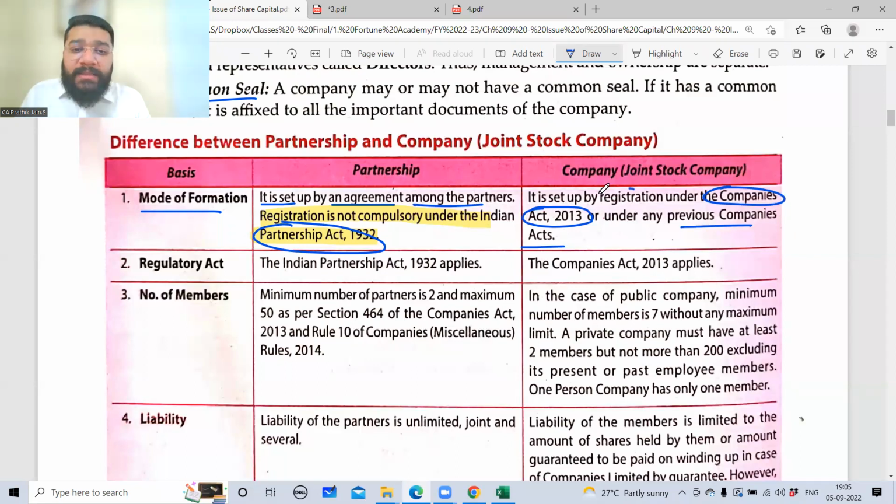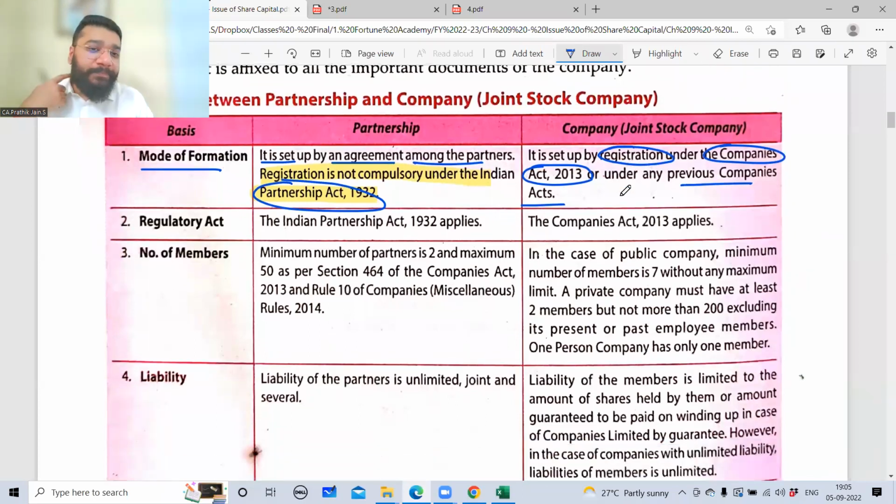Here for them the registration is compulsory. For a company to be created, registration is compulsory. If this point is clear, I'll go forward. What is the applicable act? The regulatory act. For a partnership concern, the regulatory act is the Indian Partnership Act 1932. For a company, the Companies Act 2013 applies.